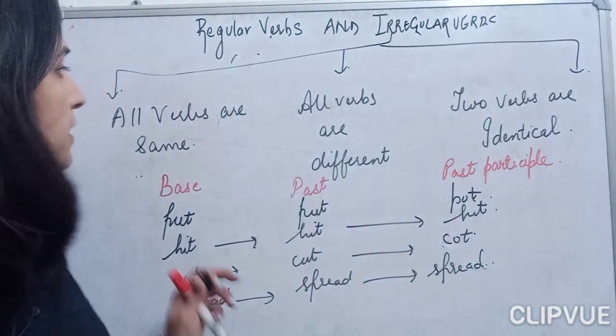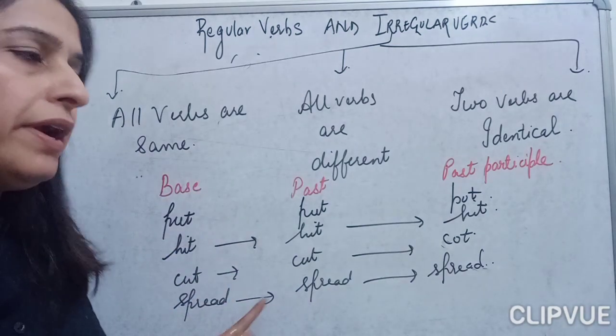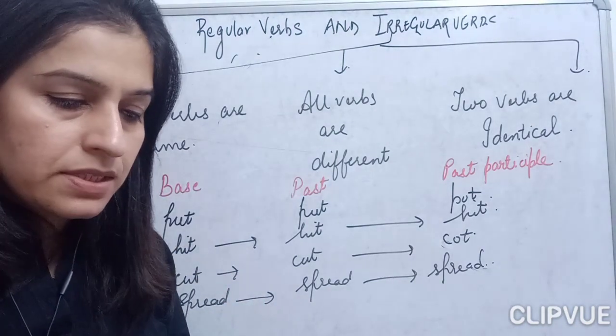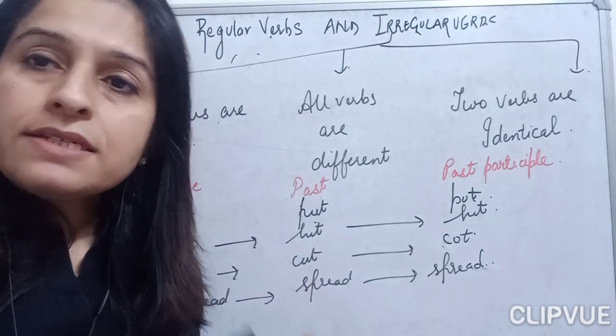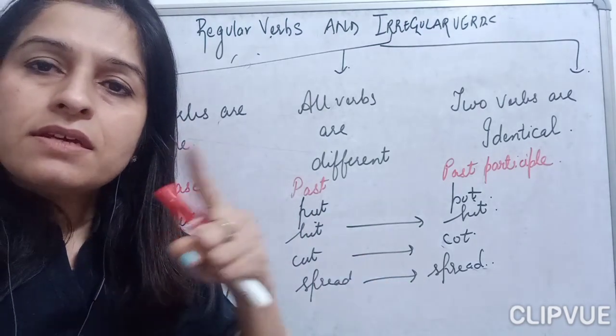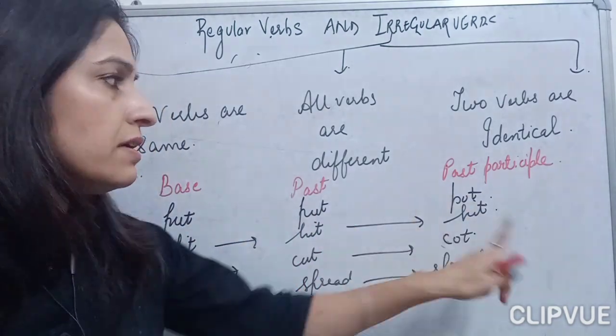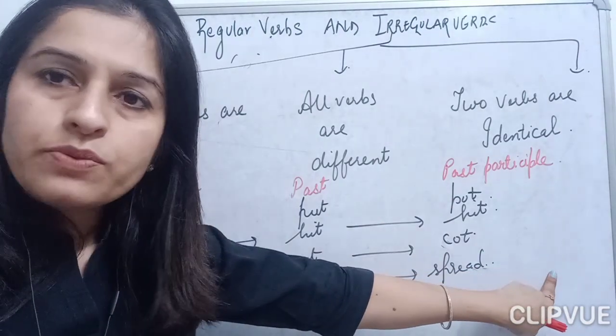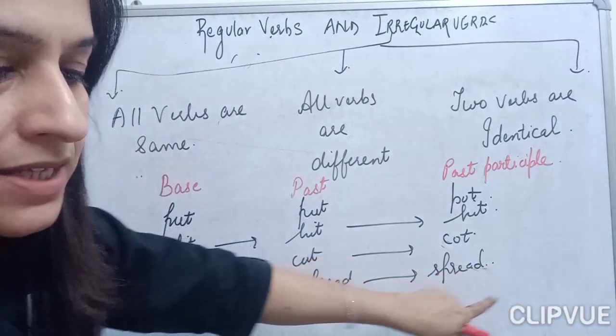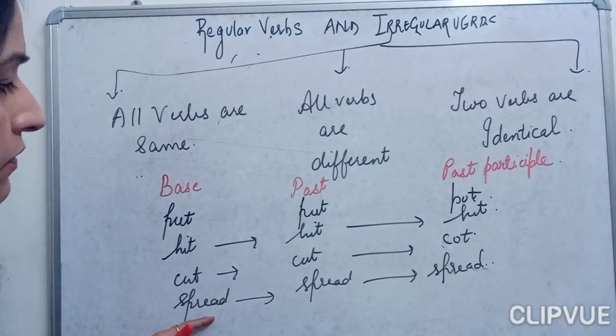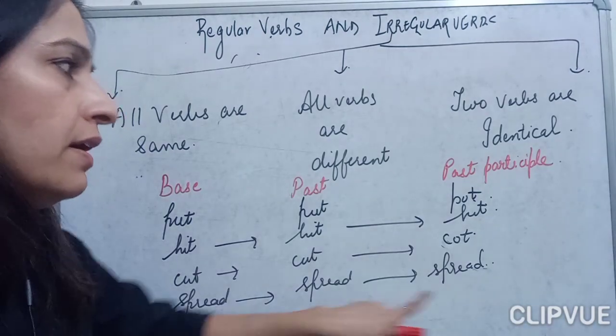Okay, this is the group 1 form where all the three forms remain the same, like set, set, set. All three will remain the same. Suppose you can say read, read, read.